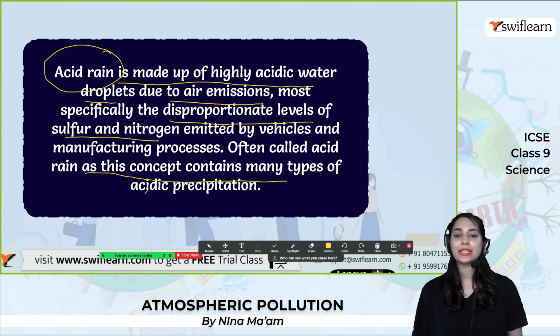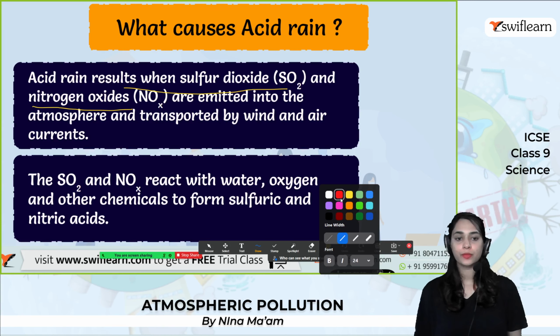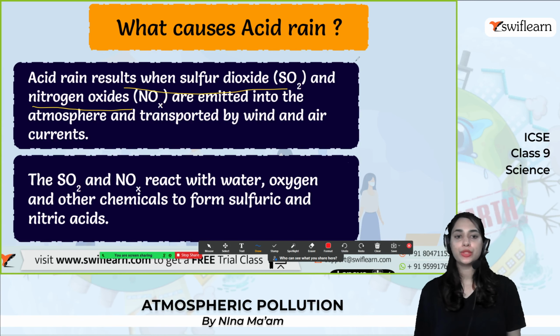That is the main cause. The SO2 and NO2 will be emitted into the atmosphere and transported by the wind and air currents. So that is the first and main cause.